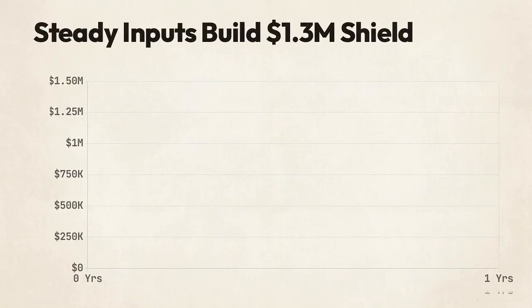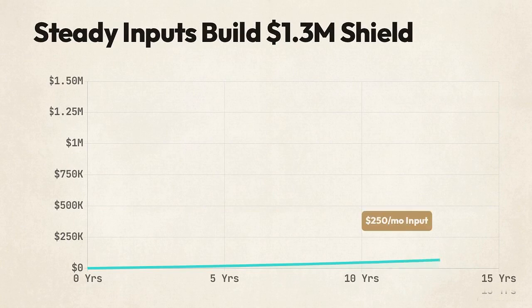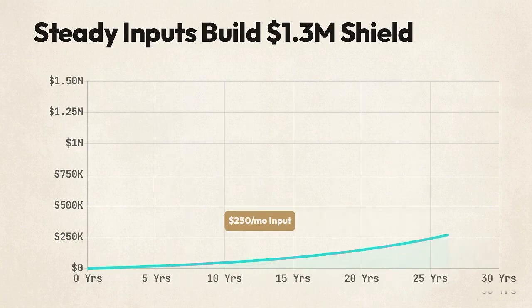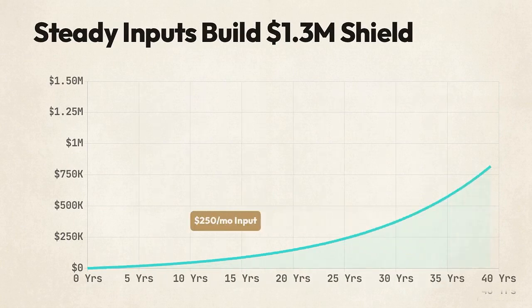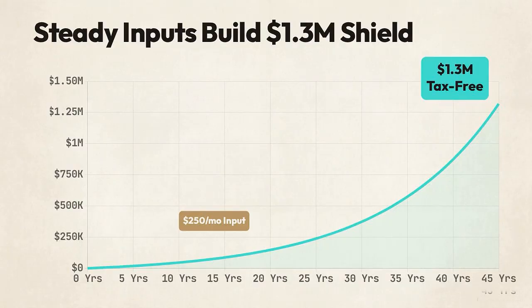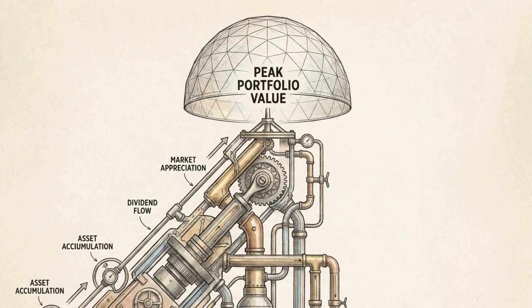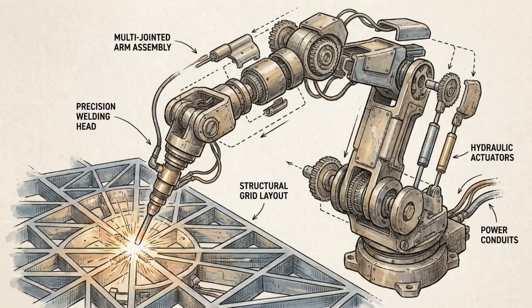This graph plots the mathematical output of that exact setup. By inputting just $250 a month, the curve steadily compounds over 45 years. Assuming an 8% historical average return, this automated input results in a peak portfolio value of $1.3 million, shielded from taxes. This compounding phase relies on automation to remove human interference. It ensures your capital scales independently of your active labor.